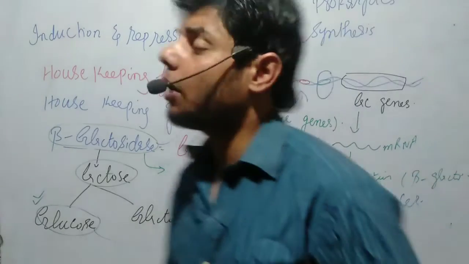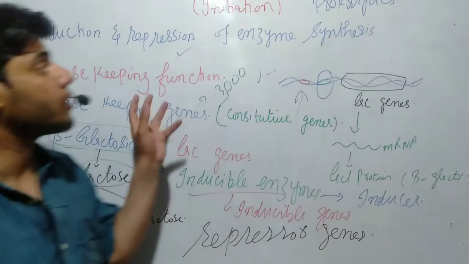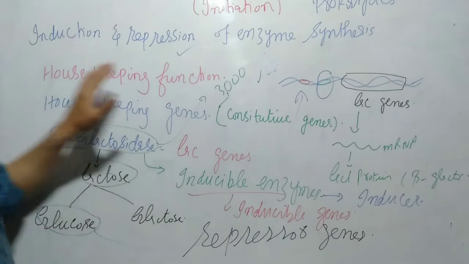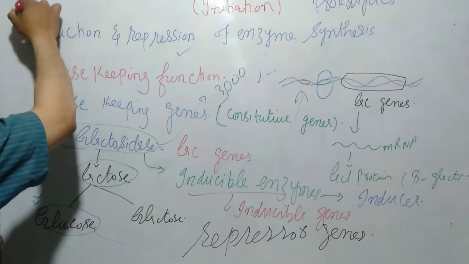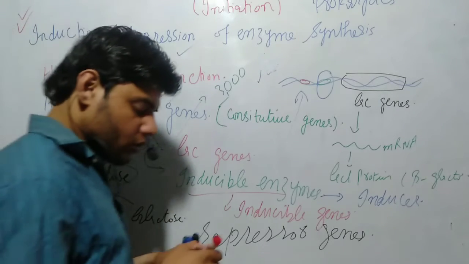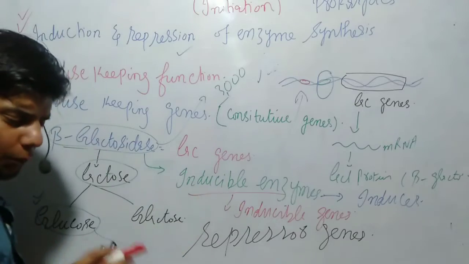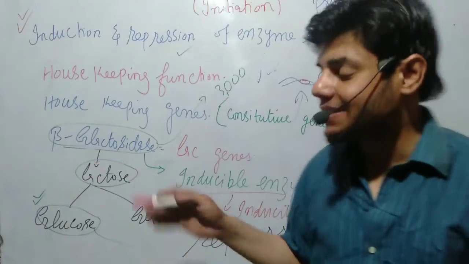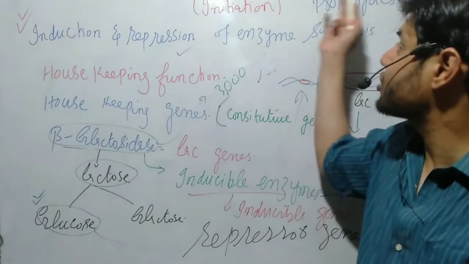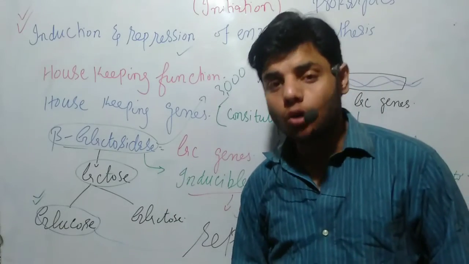So that's all about the regulation of transcription initiation, and that's what we talked about: the induction and repression of enzyme synthesis. We talked about the most important terms and genes, as well as the basic idea about the regulation of transcription. Okay, this is not the whole process.